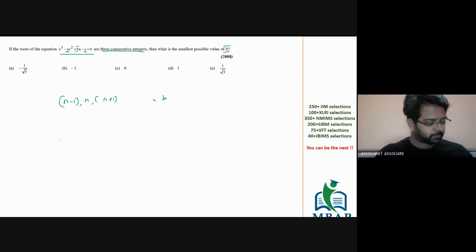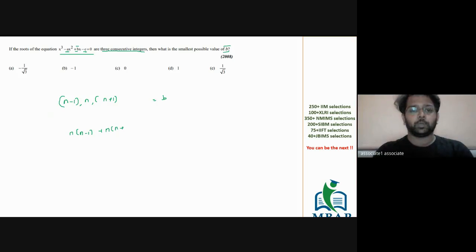And how do you write the sum of roots taking 2 at a time? It's n into n minus 1 plus n into n plus 1 plus n minus 1 into n plus 1, which will be equal to b. This is the value of b. Basically, if you solve this, n square minus n plus n square plus n plus n square minus 1.